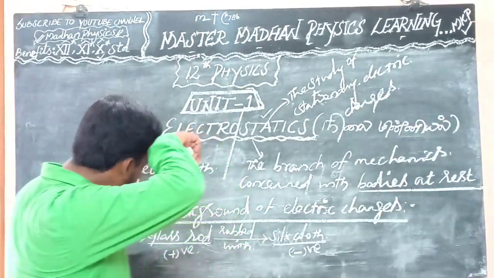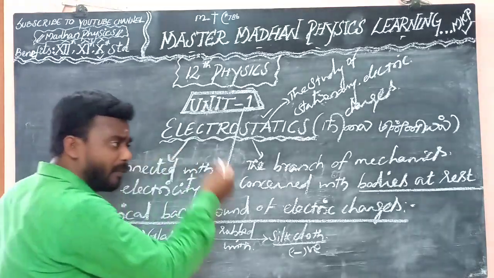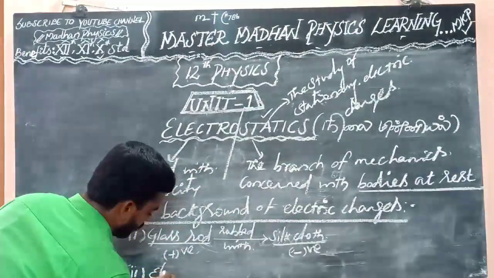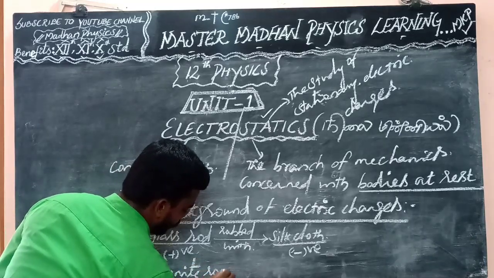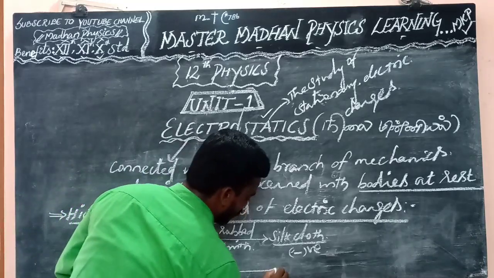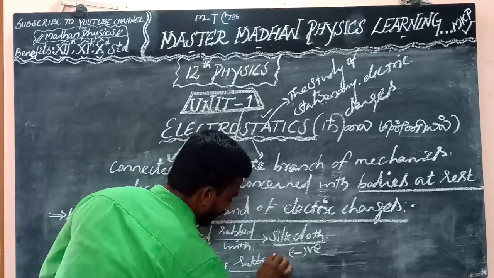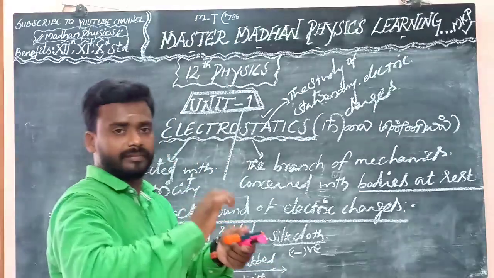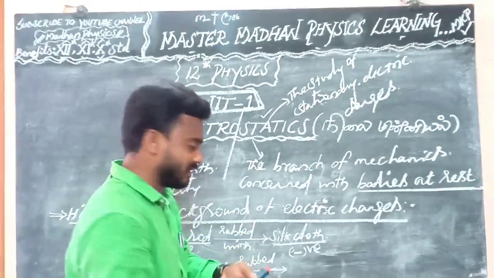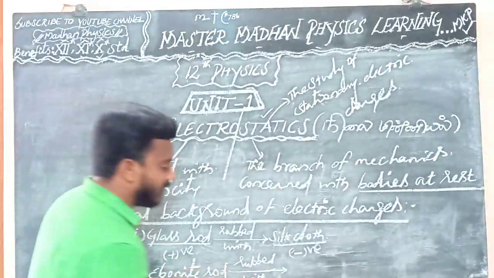Next, for example, the second type, take an ebonite rod, the same thing, rubbed with animal fur.